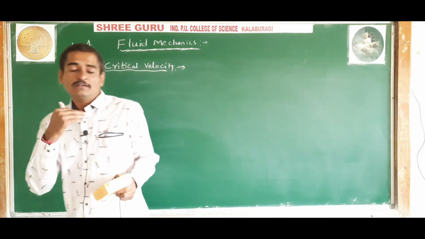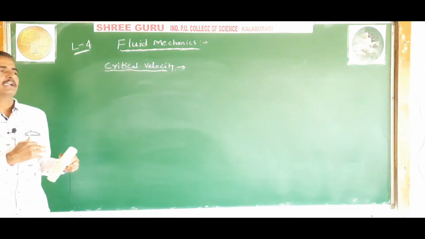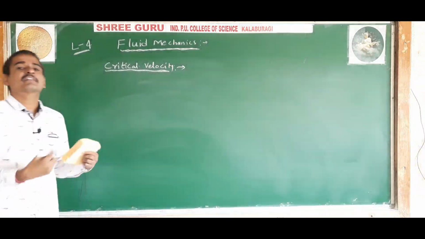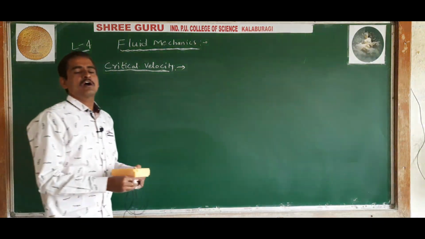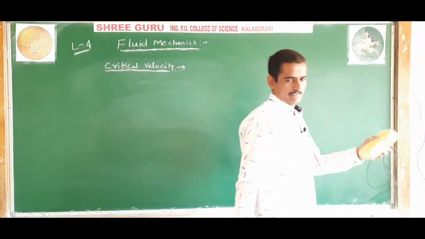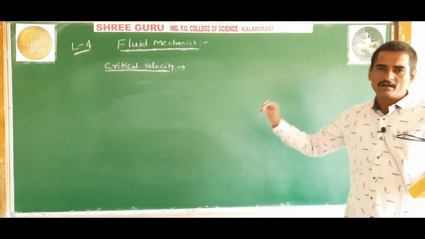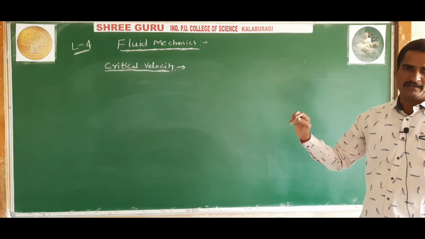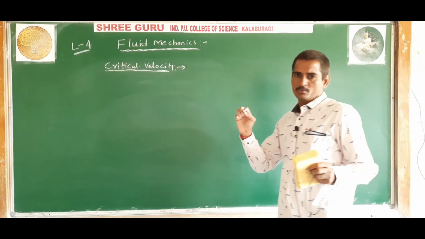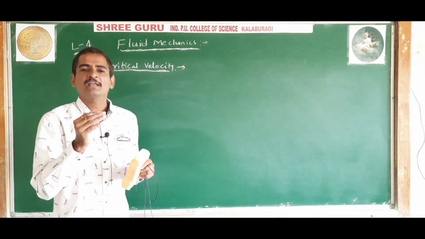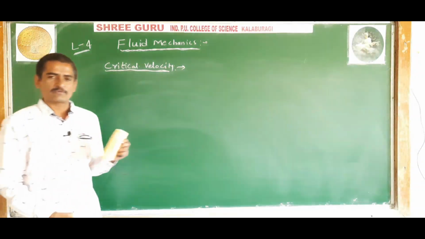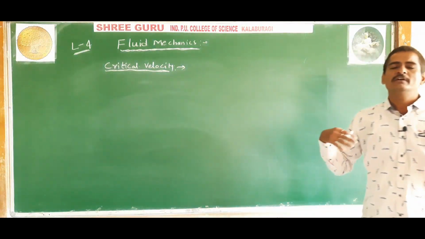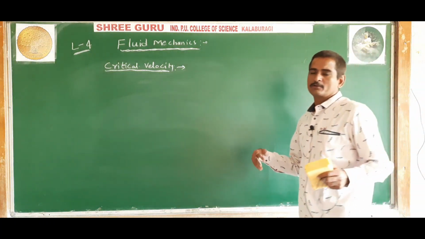If the velocity of fluid is greater than the critical velocity, then the flow of liquid is said to be turbulent. Above it, the flow of liquid is said to be turbulent.